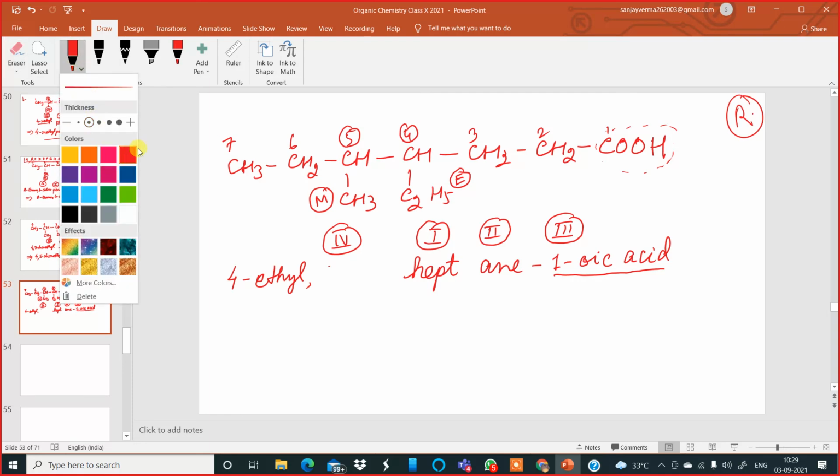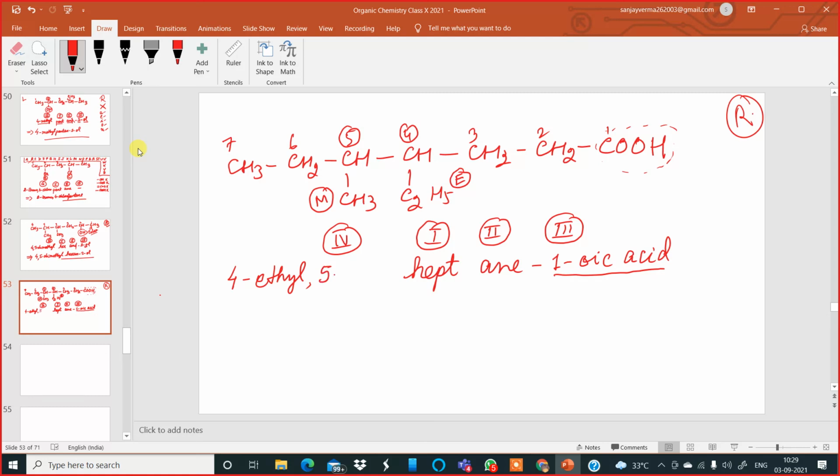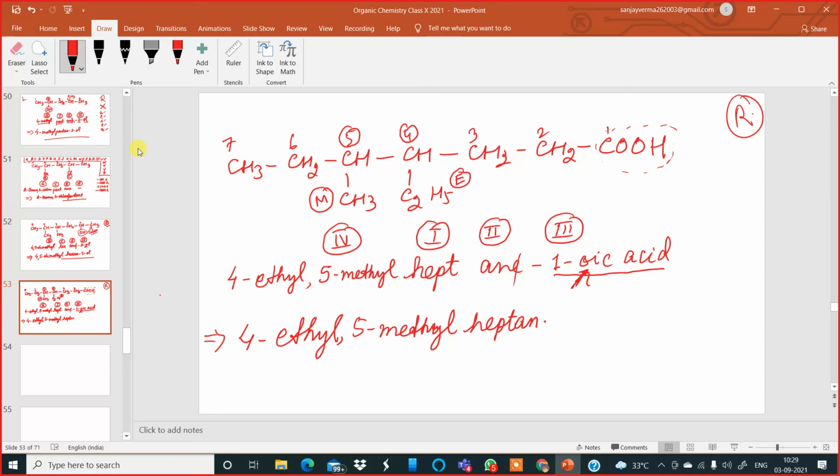5-methyl heptan-1-oic acid. O is a vowel, so drop this. I write it again. Finally, 4-ethyl-5-methylheptane-1-oic acid. Wonderful. Correct, no?